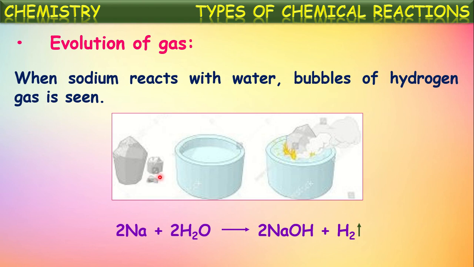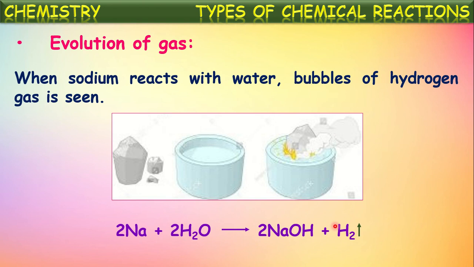A small piece of that will be taken for usage and the remaining part will be stored under kerosene again. So if you drop this small piece of sodium into water, immediately it reacts with the water vigorously like this, with the evolution of heat, and forms sodium hydroxide and hydrogen gas. So in this reaction, hydrogen gas is liberated.